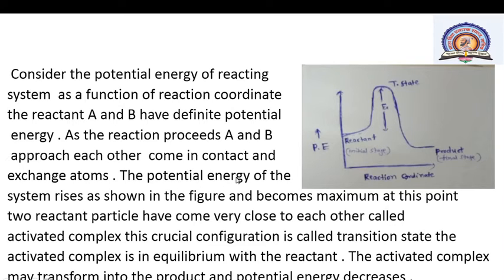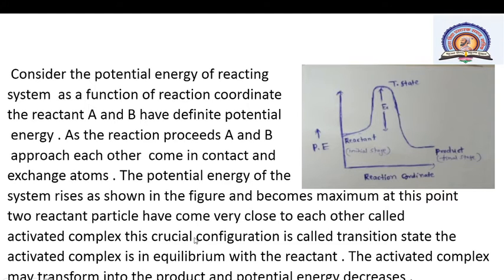The potential energy of the system increases, as shown in this figure, and becomes maximum at this point. The two reactant particles have come very close to each other, called the activated complex.